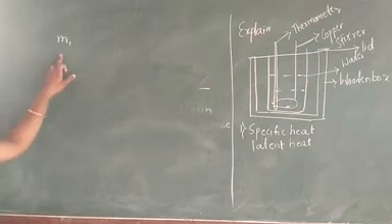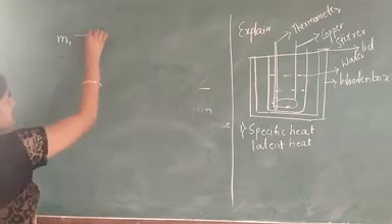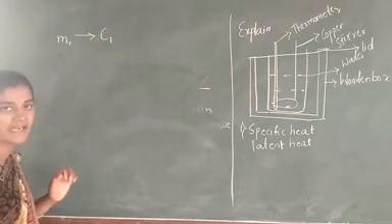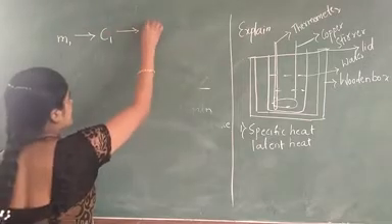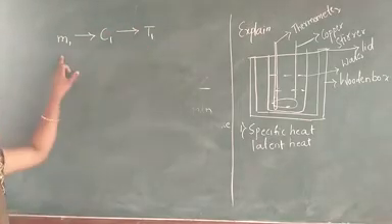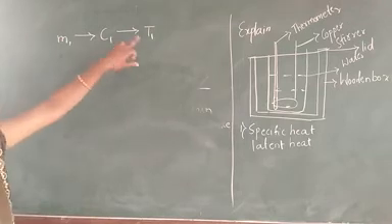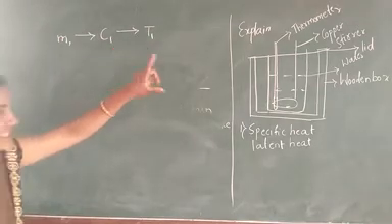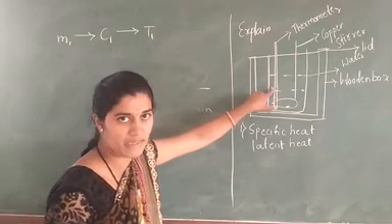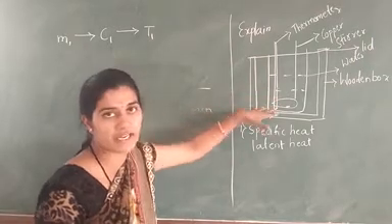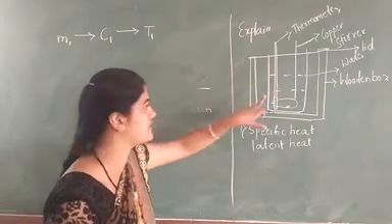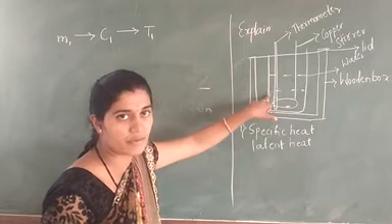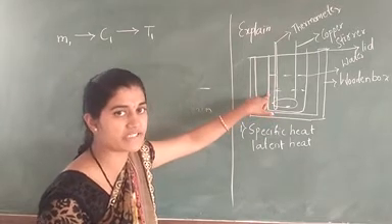Now let us consider M1 be the mass, C1 be the specific heat, at a temperature T1. The thermometer is used to measure the temperature T1.